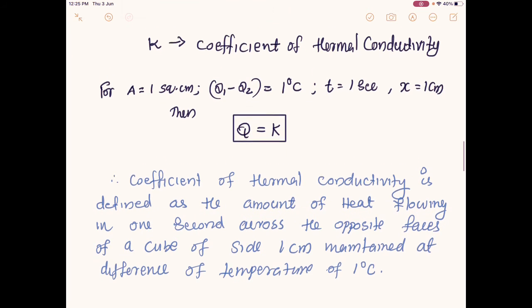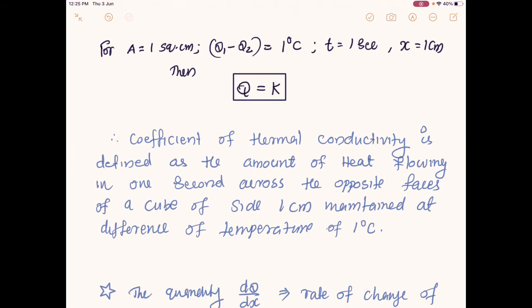Now I can define this coefficient of thermal conductivity: it's the amount of heat flowing in 1 second across the opposite faces of a cube of side 1 centimeter maintained at a temperature difference of 1 degree Celsius. The heat passing in one second through a cube with 1 centimeter separation is what we call the coefficient of thermal conductivity. So this is the definition of coefficient of thermal conductivity.